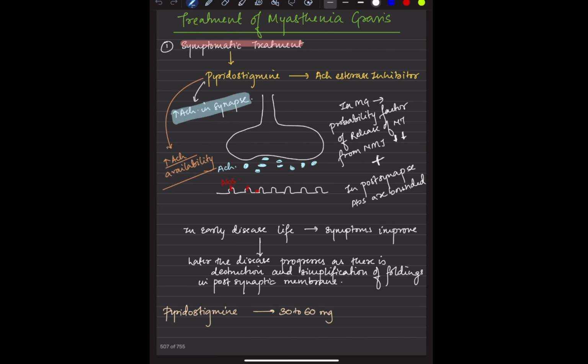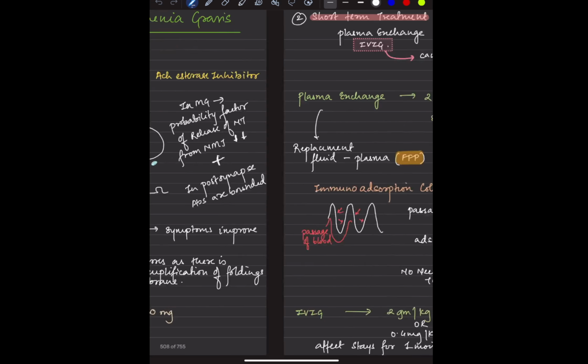We say it is a highly probable disease. Now coming to the treatment of myasthenia gravis. For the symptomatic, we have pyridostigmine 30 to 60 milligram, TDS mostly given, and we have already known how it works. It is the acetylcholinesterase which is being destroyed by pyridostigmine so that acetylcholine remains.